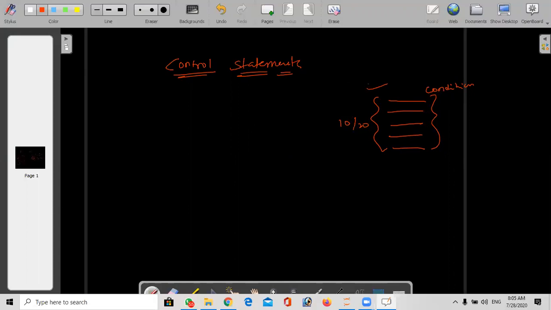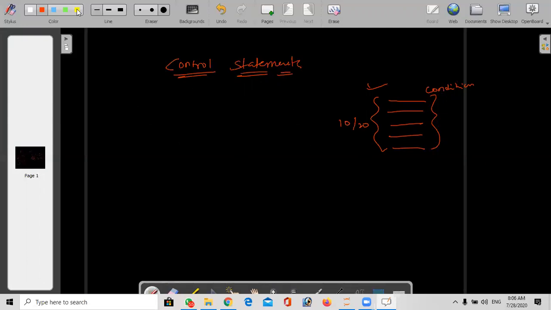Best example, when you are using our mobile, first when you want to unlock your mobile screen, we have to use the password. Whenever you enter the correct password, only then the screen will be allowed to access. Or else we can use a thumb impression. That is also based on control statements only. It compares the existing database password with the presently entered password. If both match, then only it allows access to the information or data inside the mobile.